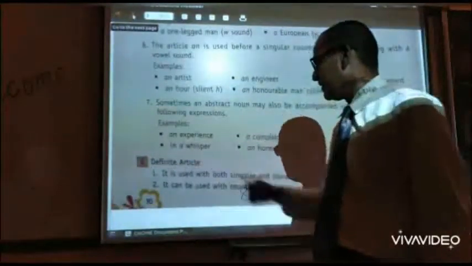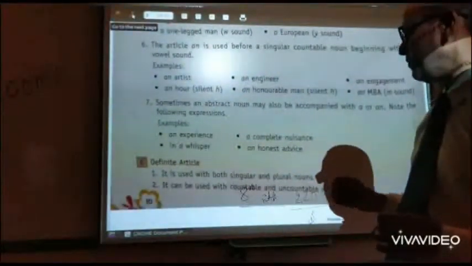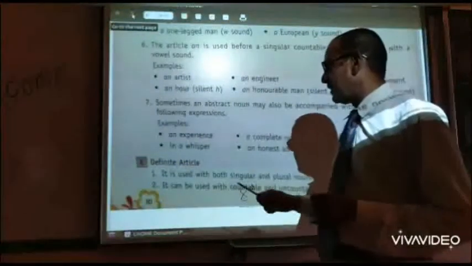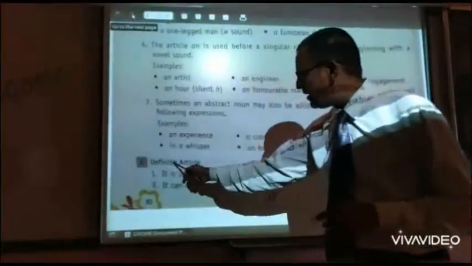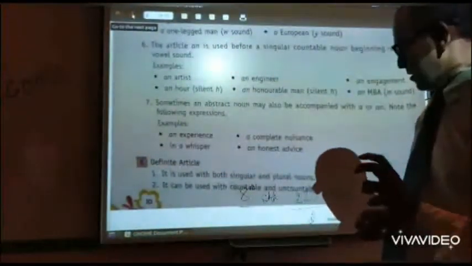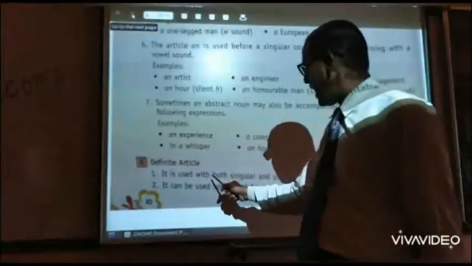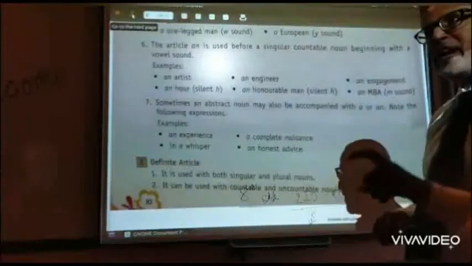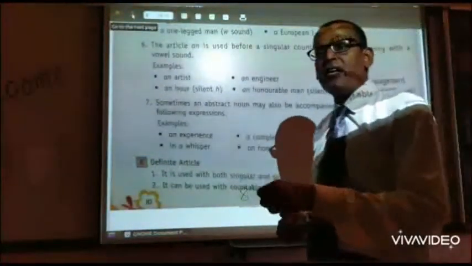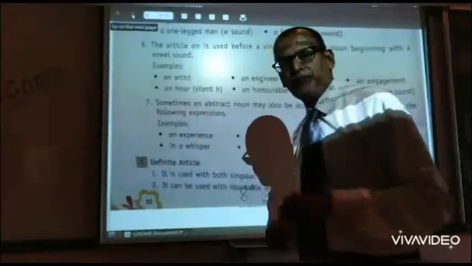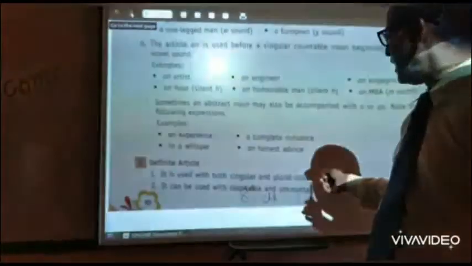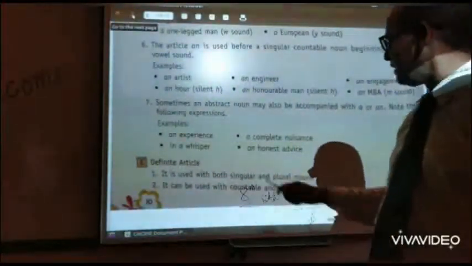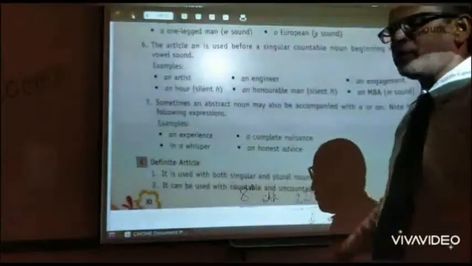Now we come to the definite article. We have seen that a and an come under indefinite articles, and the article the comes under the definite article. The is used both with singular and plural nouns. The child, we can start any sentence with the child, we can also start a sentence with the children. It is also used with countable and uncountable nouns.